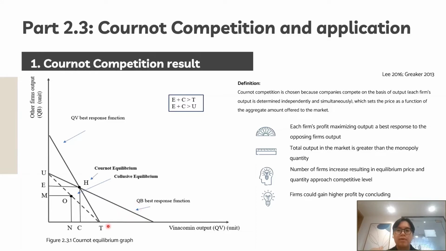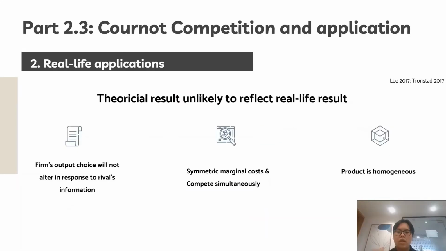From the graph, if firms produce less than the monopoly quantity, the total output is greater than the monopoly level. As the number of firms increases, equilibrium price and quantity approach the competitive level, reducing producer surplus. Besides, firms could form a cartel to reap a high profit by colluding. However, the theoretical result is unlikely to reflect real life because of its limitations.